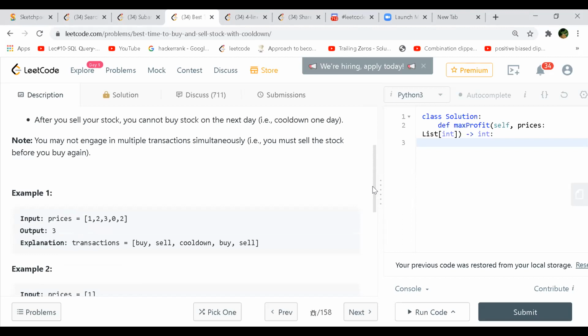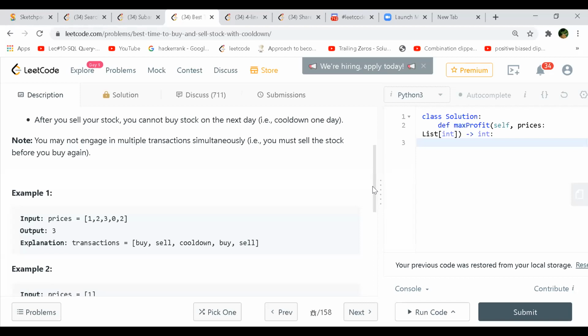That will be the first for loop. And when you buy it on, say, day 0, you can start a nested for loop. In that you can always check when you can sell. If you sell it immediately, then you'll have a cool down period. But then you'll have to keep on doing this for n number of times.